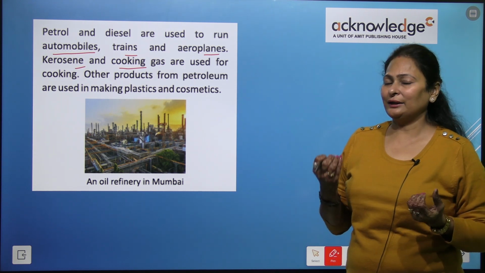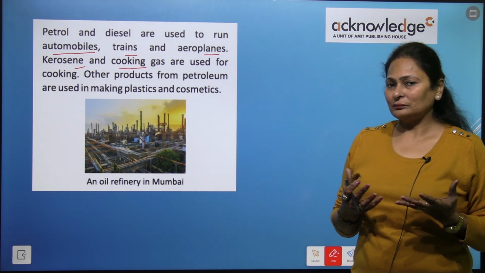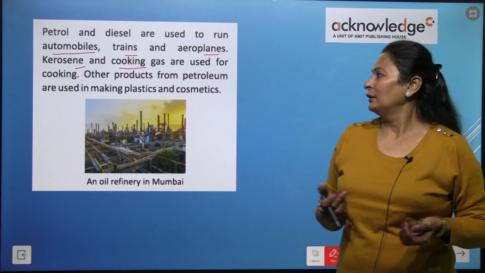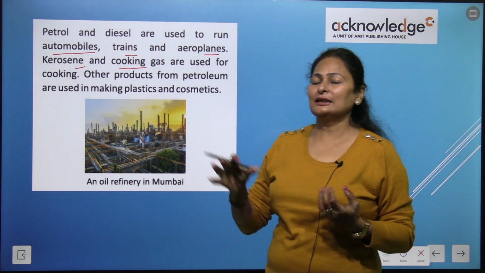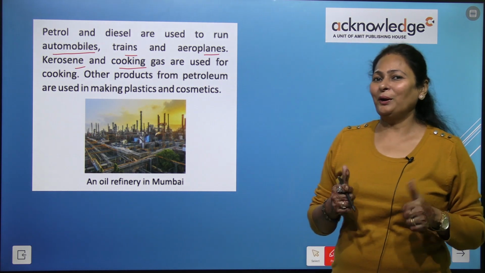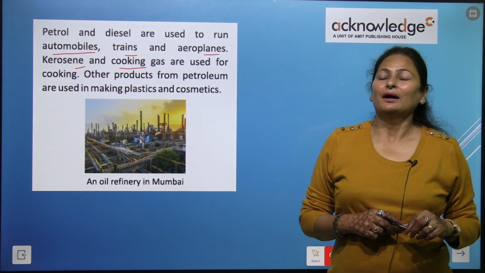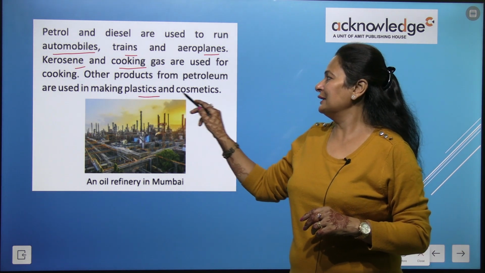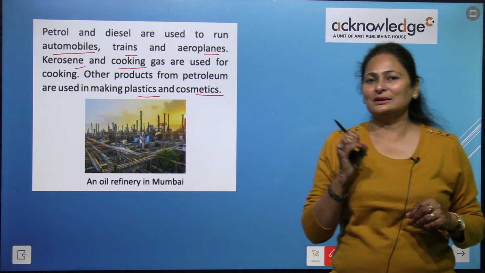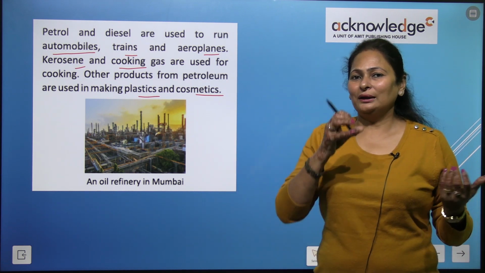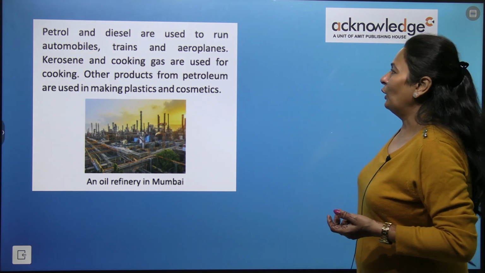Kerosene, we use it to light the fire, and cooking gas we use too, and these things we obtain from petroleum products. Other products from petroleum are used in making plastics and cosmetics too, right?